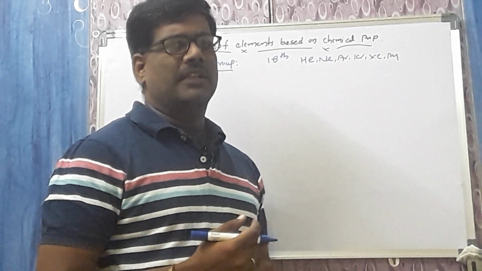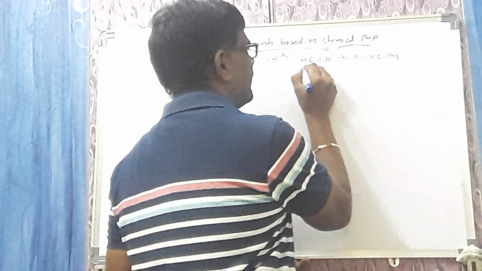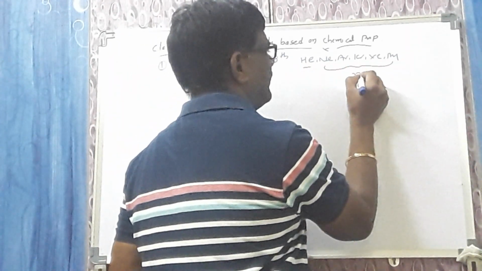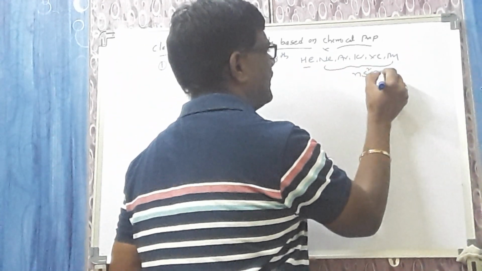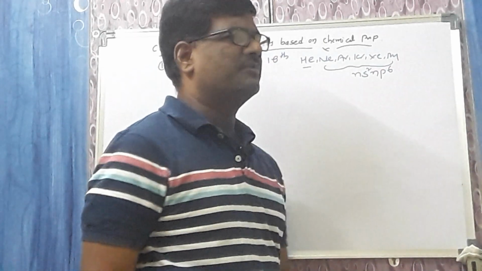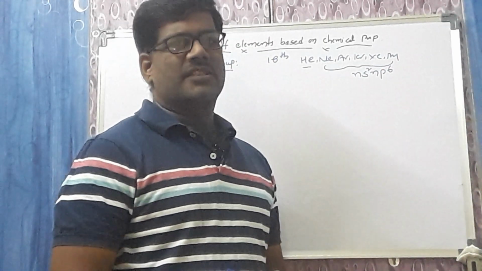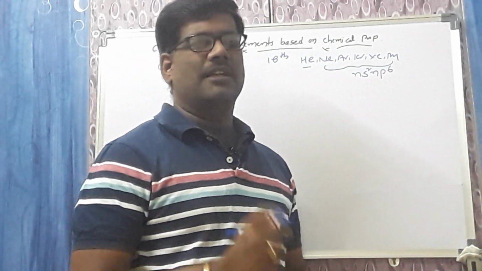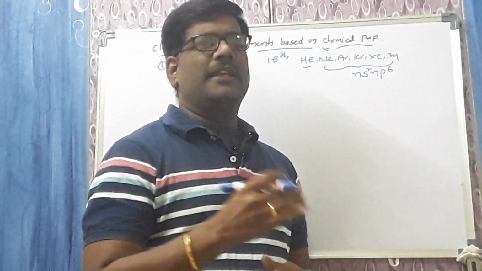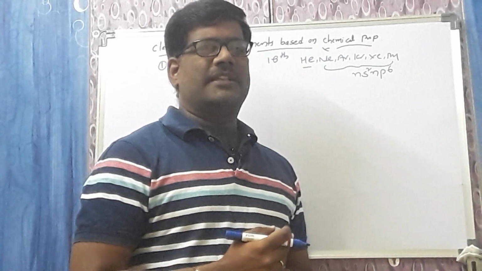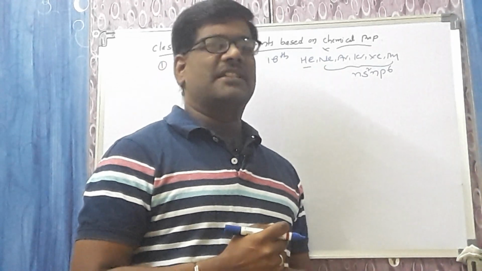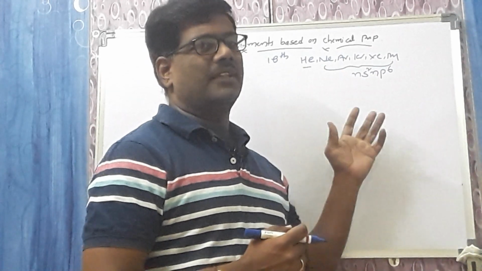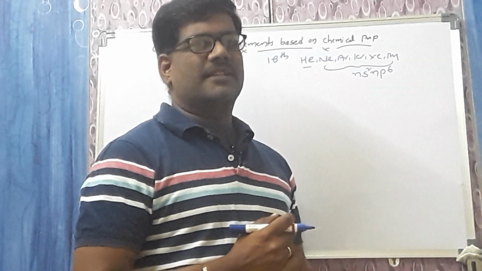Why do they have inertness? If you observe, leaving helium, in all the remaining elements the valency electronic configuration consists of ns2 np6. They have 8 electrons in the valency shell. According to the octet rule, any element, atom or ion which contains 8 electrons is said to be stable. That's why all the zero group elements are stable.